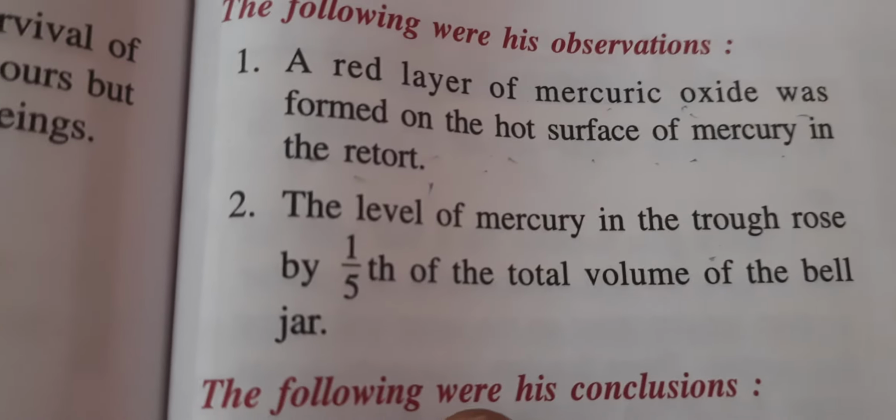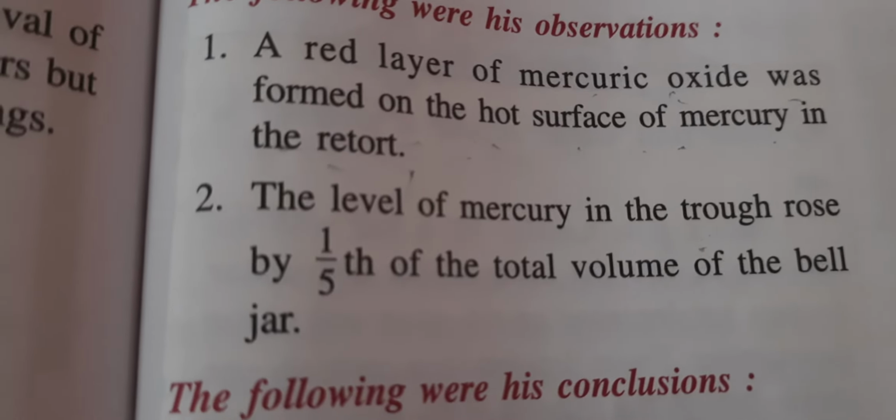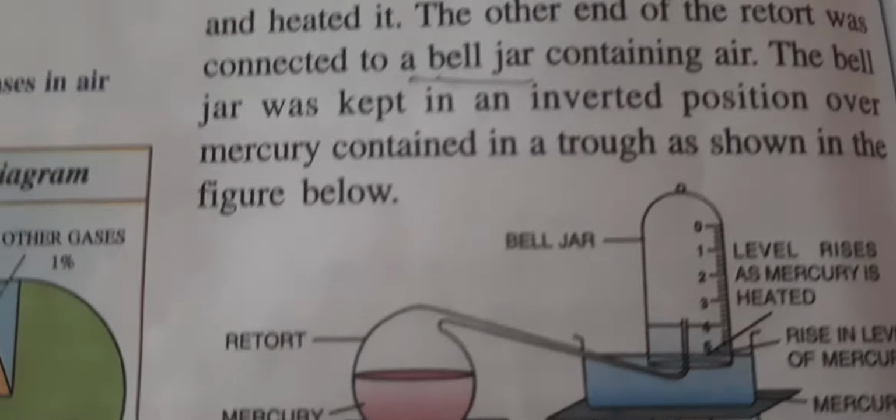Now second, what he observed, he also observed that the level of the mercury rose by 1/5 of the total volume of the bell jar. Now look at here.